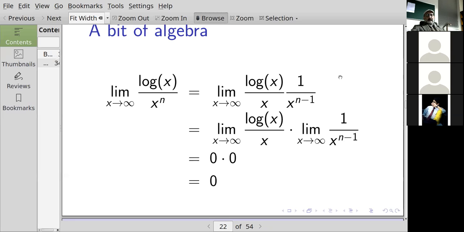Sir, can you please explain the first step again? The first step, I broke it up into pieces so that I could get this log of x over x, which I've already just done, right? Sir, could we apply L'Hopital's rule here? Yeah, you apply L'Hopital's rule, and it will also give you that.